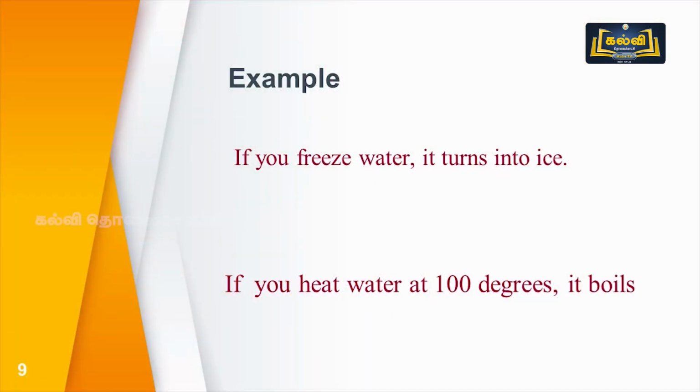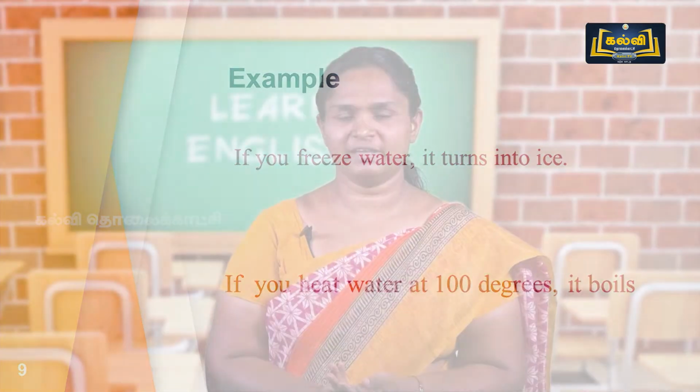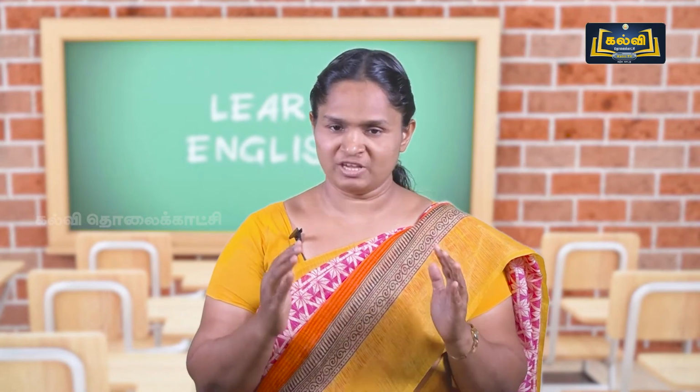If you heat water at 100 degrees, it boils. That is a scientific fact. If you heat water, what happens? It boils. So here, what's the verb? Heat. It is in present tense. In the main clause, what is the verb? Boils. It is also in present tense.